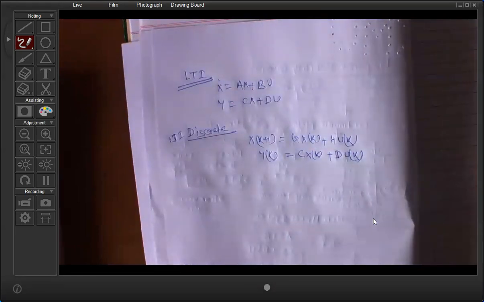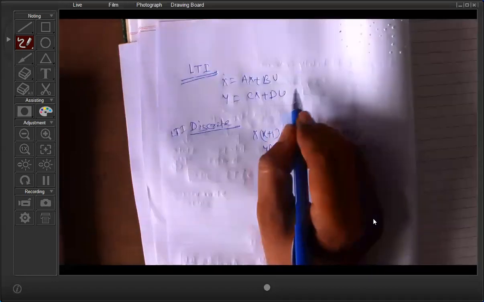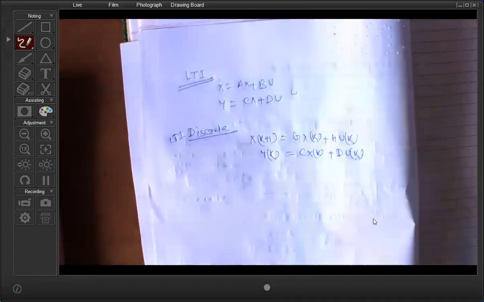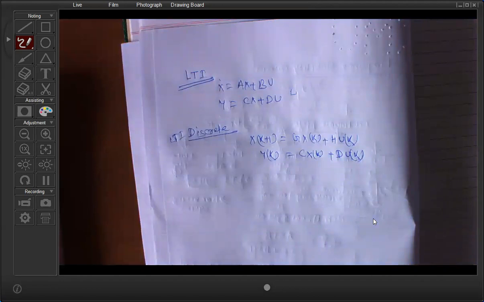Sometimes it is not possible to find out the eigenvalue of the system, because in case of an LTI system the stability of the system is decided by the eigenvalue of the system.